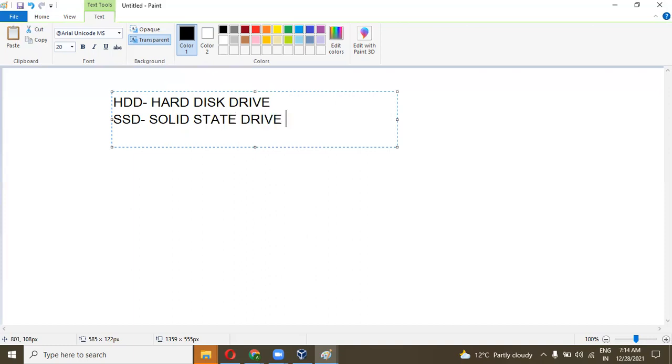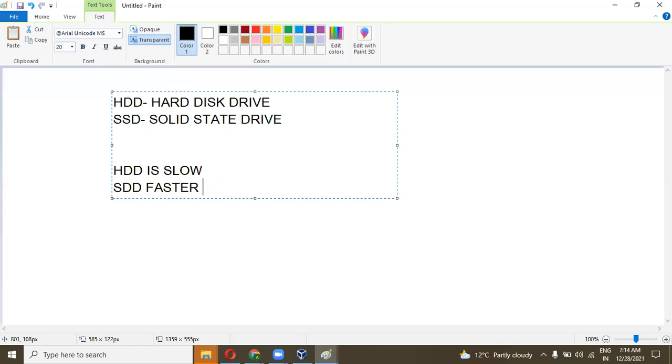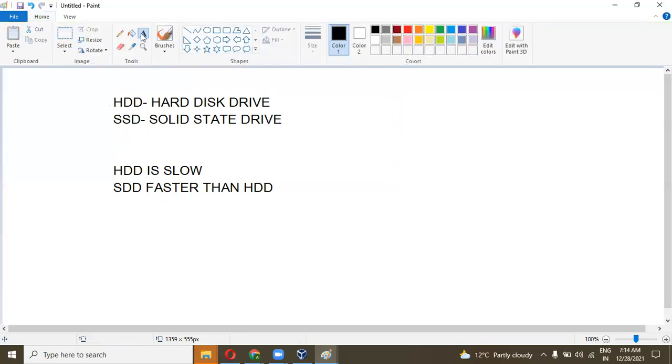So there is a big difference between HDD and SSD. HDD is slower. SSD is fast, or you can say it is faster than HDD. If I'm talking about the speed, in SSD there are two or three types, and also there are two or three types in the HDD.